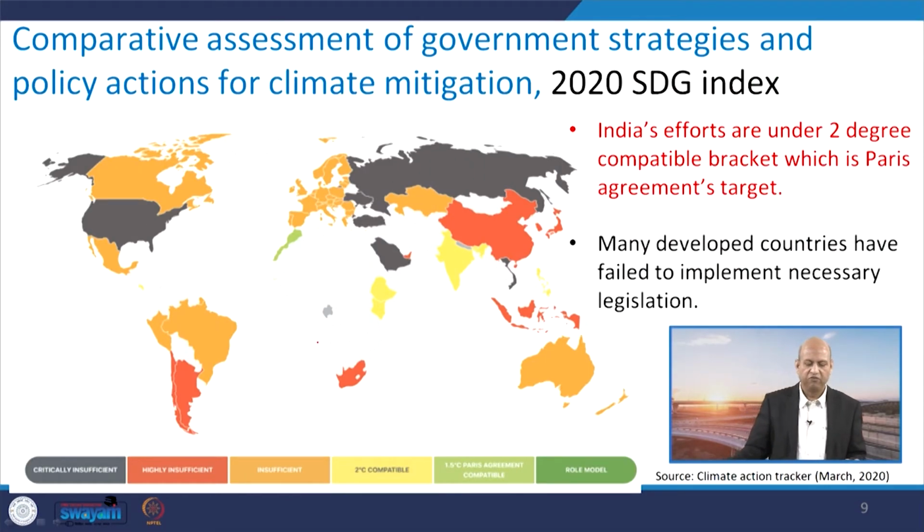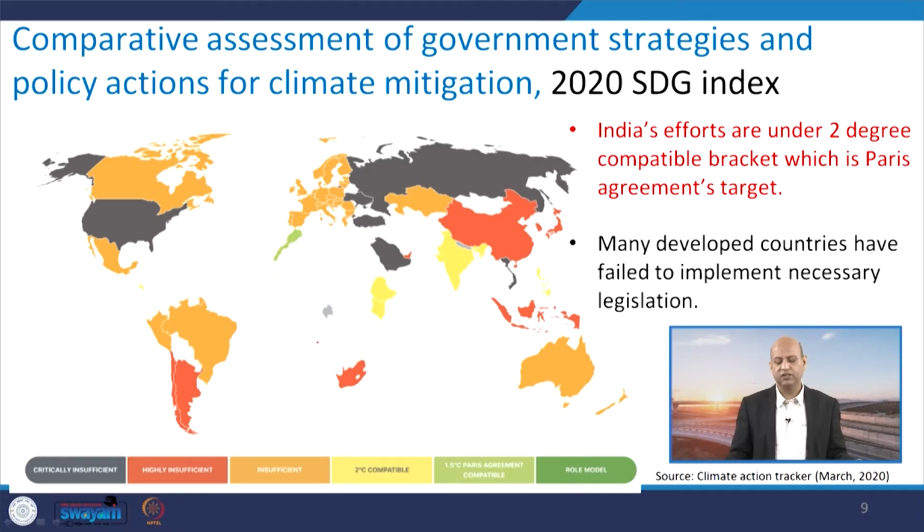Well, then when we go for a comparative assessment of government strategies and policy actions for climate mitigation, which is one part of this 2020 Sustainable Development Goals Index, you can see that in that sense India is playing well and making good efforts.